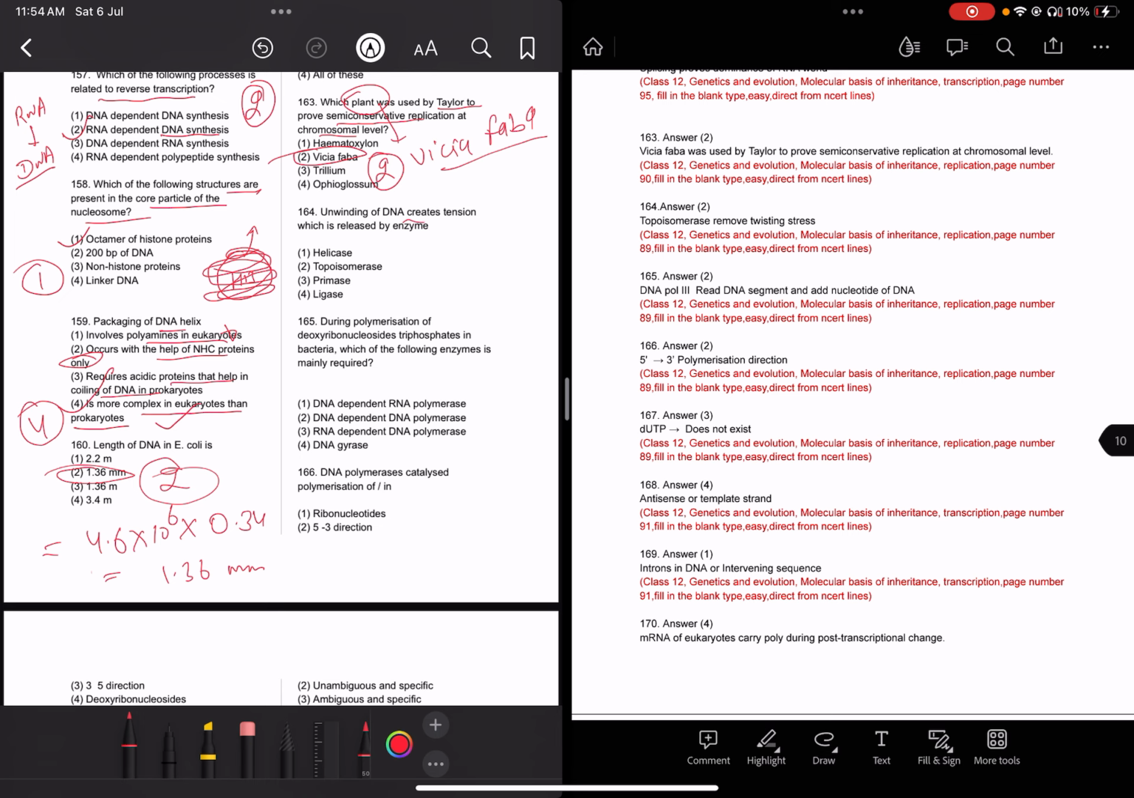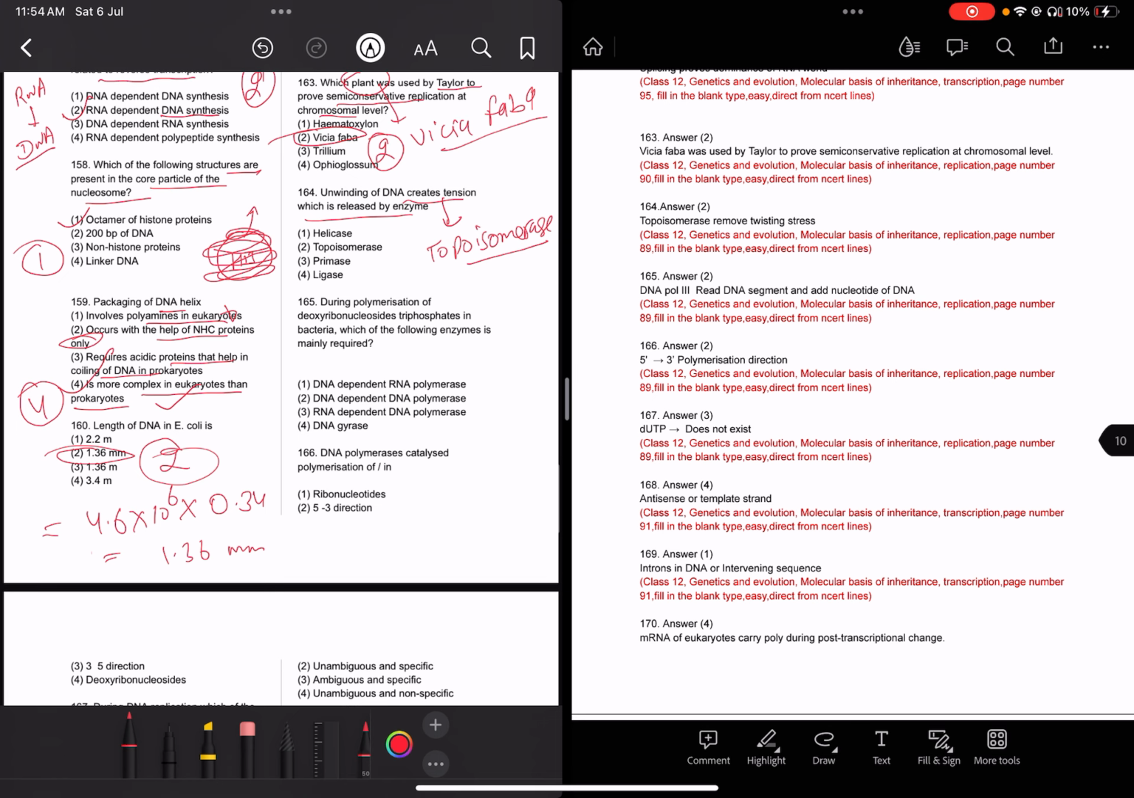Now read question 164. Unwinding of DNA creates tension, which is released by an enzyme. It's a very well known enzyme, topoisomerase. The topoisomerase enzyme removes the twisting stress. So your answer is topoisomerase.